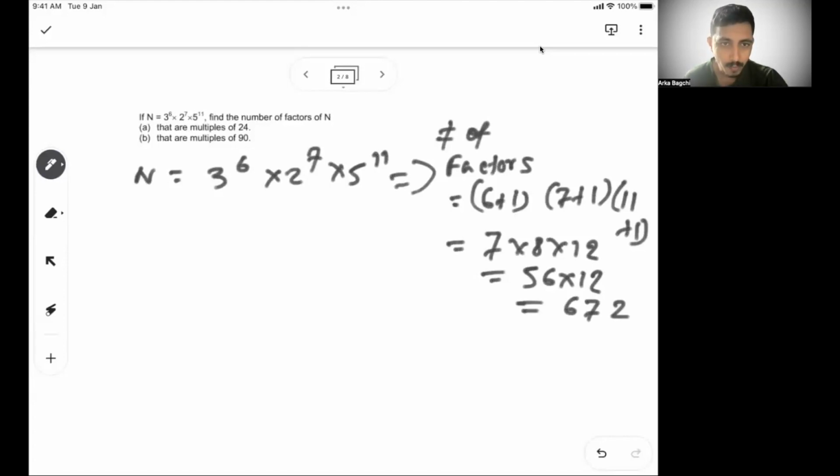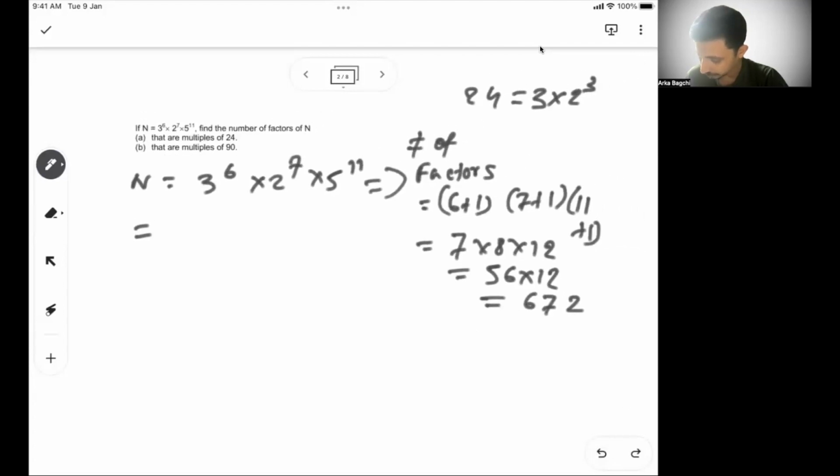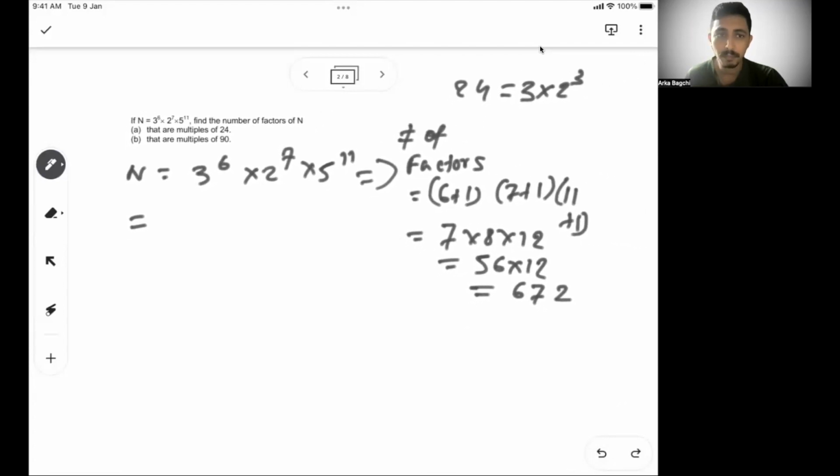And what they said is, how many of them are multiples of 24? So to get a multiple of 24, what is 24? 24 is nothing but 3 into 2 cube. So if I segregate 3 into 2 cube from this, the rest is basically all the multiples of 24.